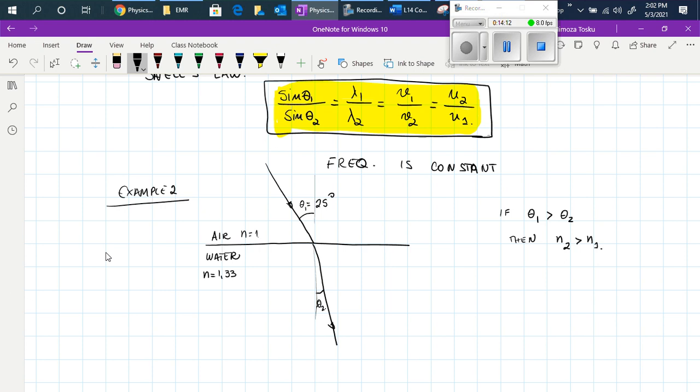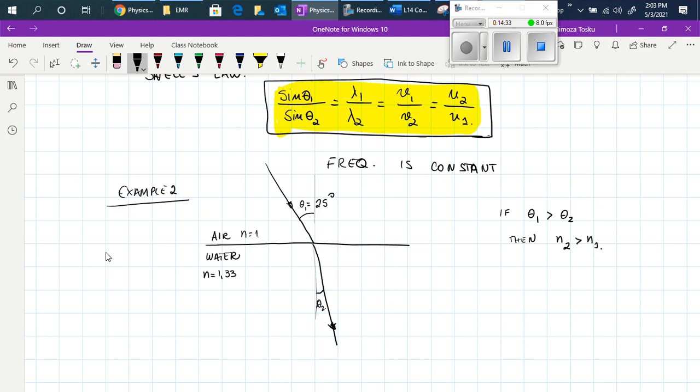And Snell's law, the relationship that you see here, is telling you that. So if you are asked to draw a ray diagram of the light traveling from air into water, then you should draw something like this.